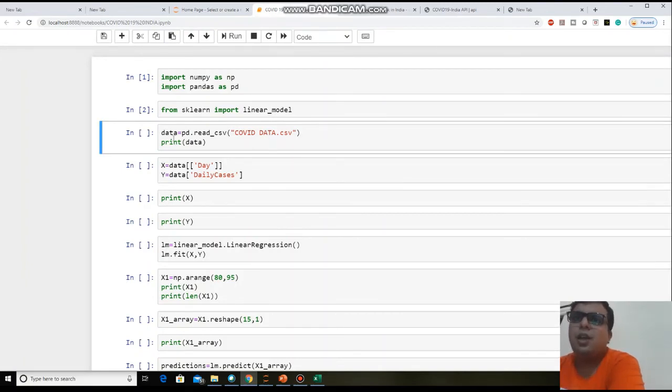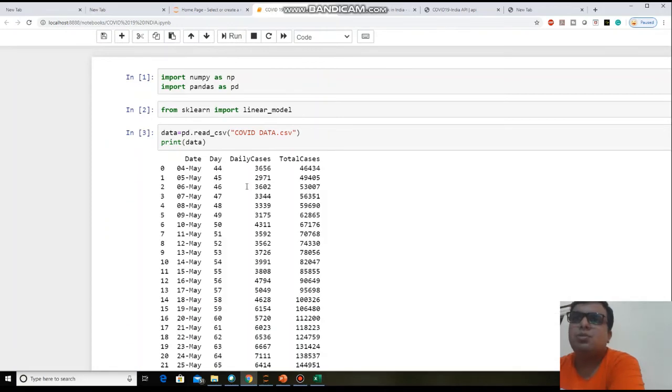Here I am reading this .csv file. Make sure that your data is saved in a .csv file, because you directly get this function in the pandas library, read_csv. That will be the benefit for you. So here, data equals pd.read_csv. This is the code, and I am reading this file here. I just want to run this line.